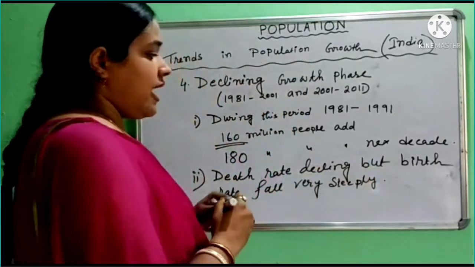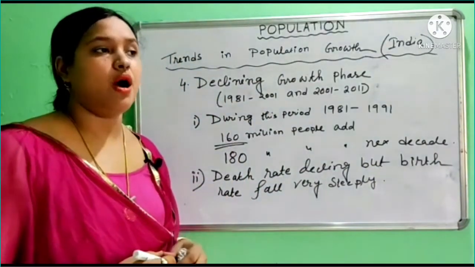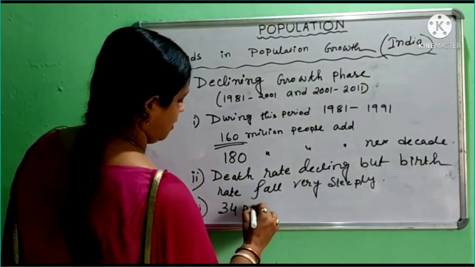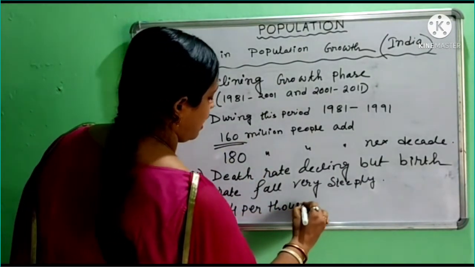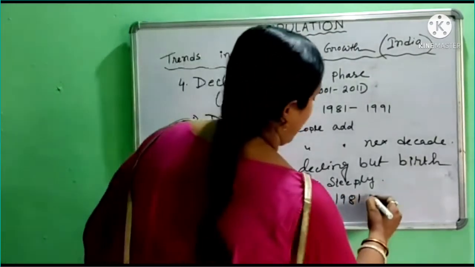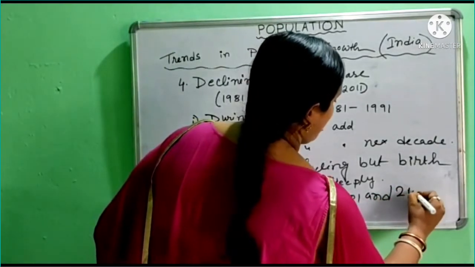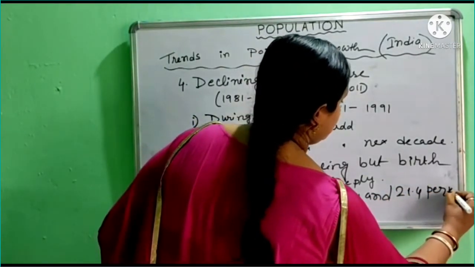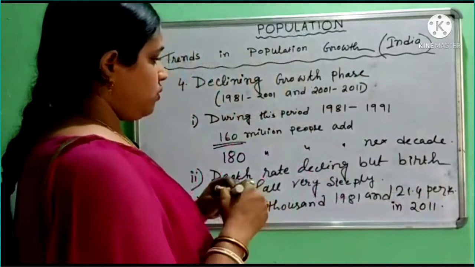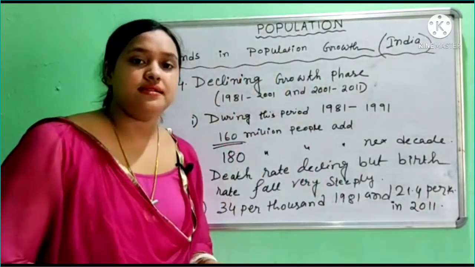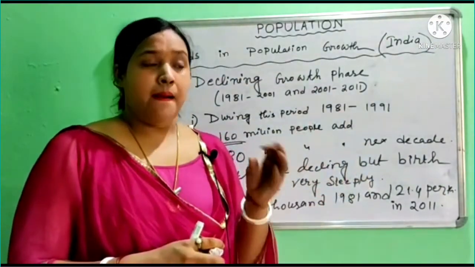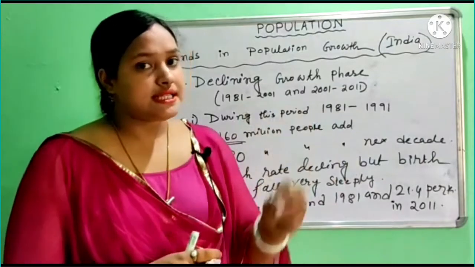Okay, so we can say that birth rate declined from about 34 per thousand in 1981 to 21.4 per thousand in 2011. So it was clear that during this period death rate also declined, but birth rate fell steeply.